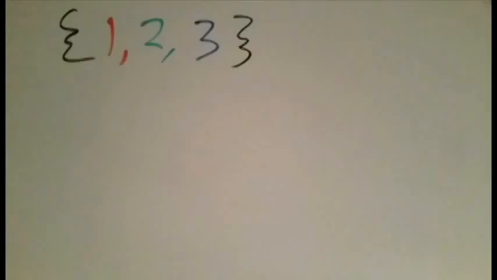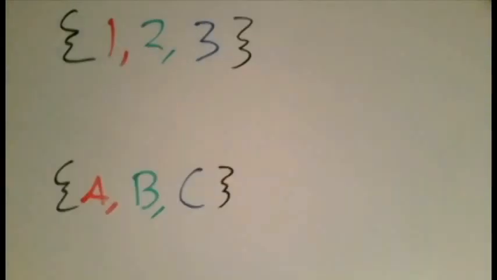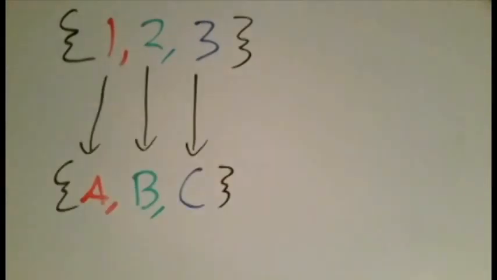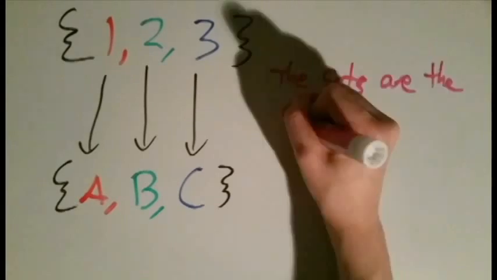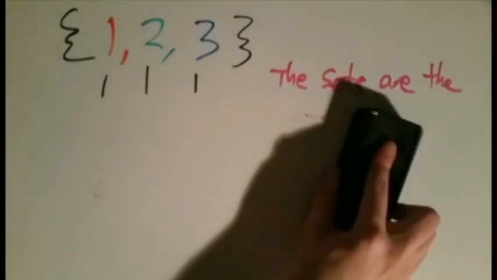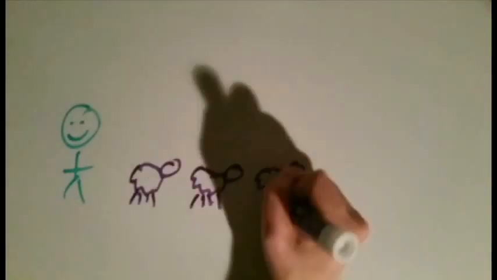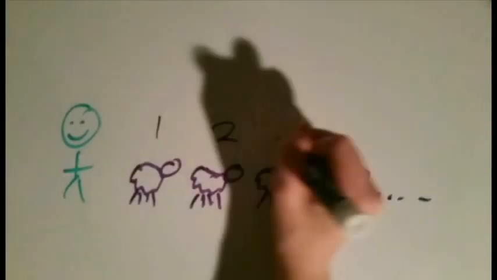For example, the set of 1, 2, 3 is the same size as the set A, B, C because I can pair 1 with A, 2 with B, and 3 with C. Now, what if Steve has an infinite number of sheep? Can we still count how many sheep he has? It turns out that we can.